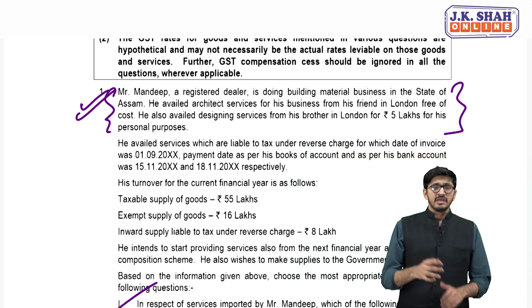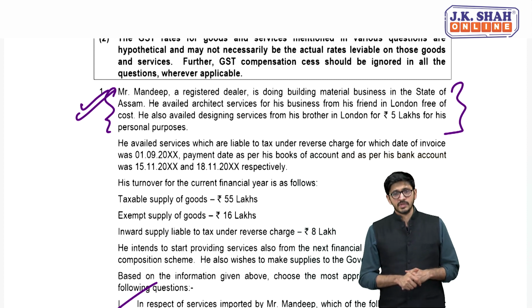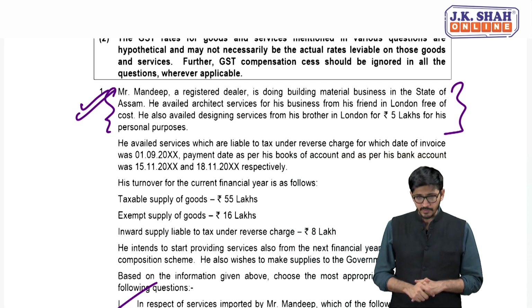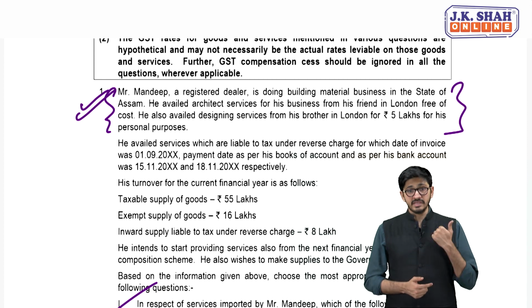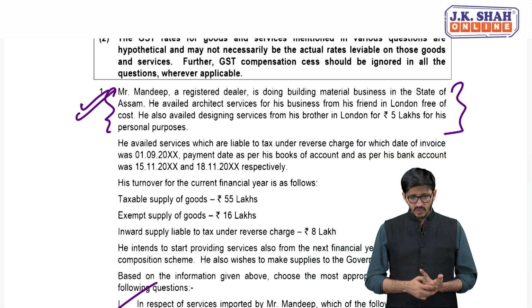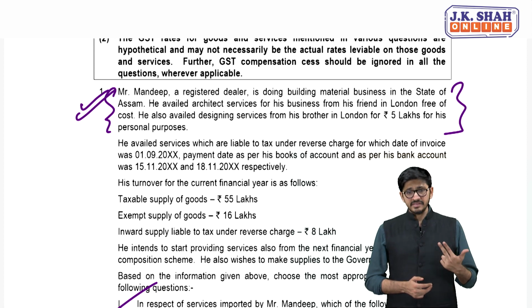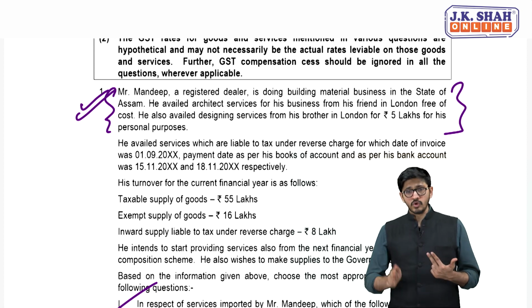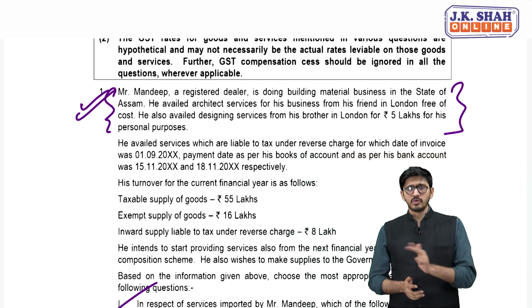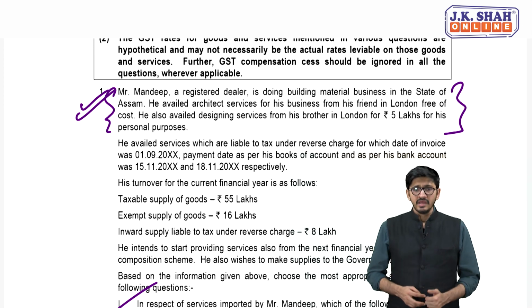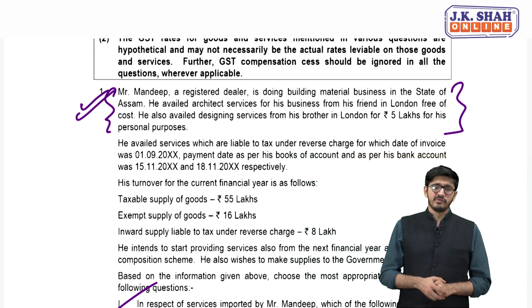Second, my dear friends, he also availed designing services from his brother in London for 5 lakhs for his personal purpose. Is there import of service? Yes. Is there a consideration involved? Yes. And is it in the course or not in the course or furtherance of business? It is not in the course or furtherance of business. Does not matter. It satisfies all the conditions of 7(1)(b), my dear friends.